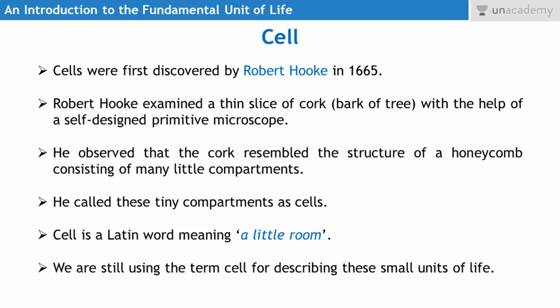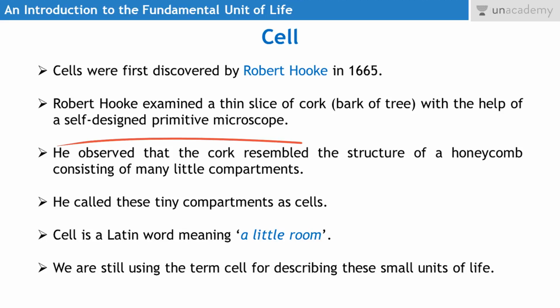Then how was this cell discovered? Who was the scientist who discovered it first and explained the cell to the world? Basically, cells were first discovered by Robert Hooke. Please remember this name. He was a scientist who discovered the cells in 1665. He examined a thin slice of cork. Cork is basically a material which comes from the bark of a tree. If you take the bark of a tree, then the substance which comes from there is cork. And he examined this thin slice of cork with the help of a self-designed primitive microscope.